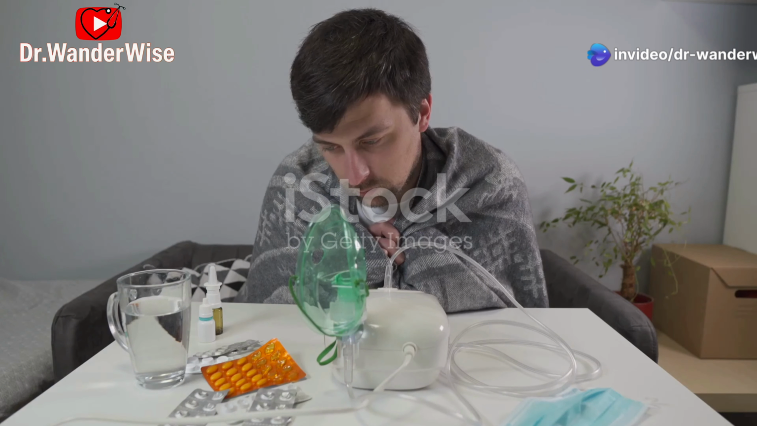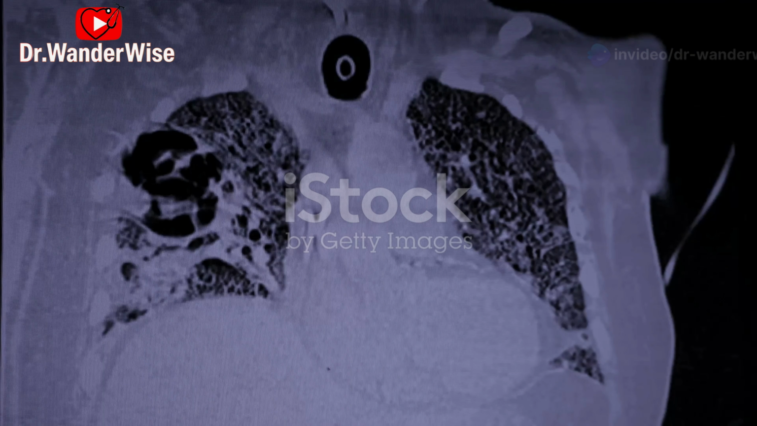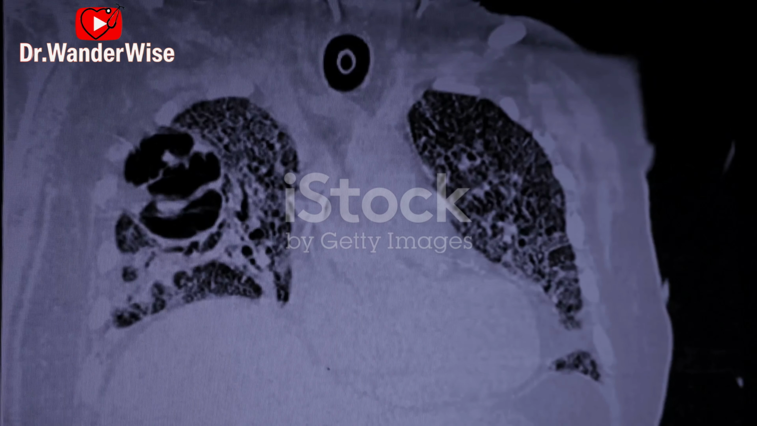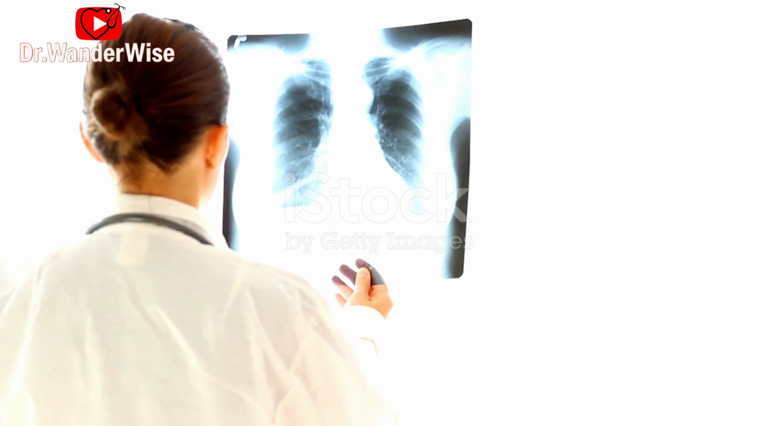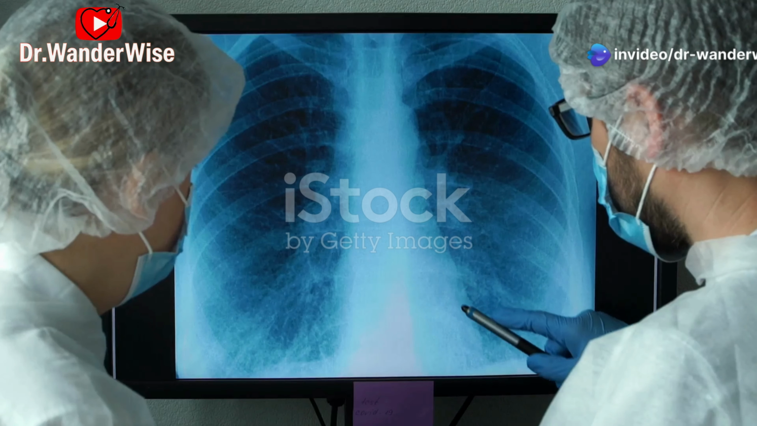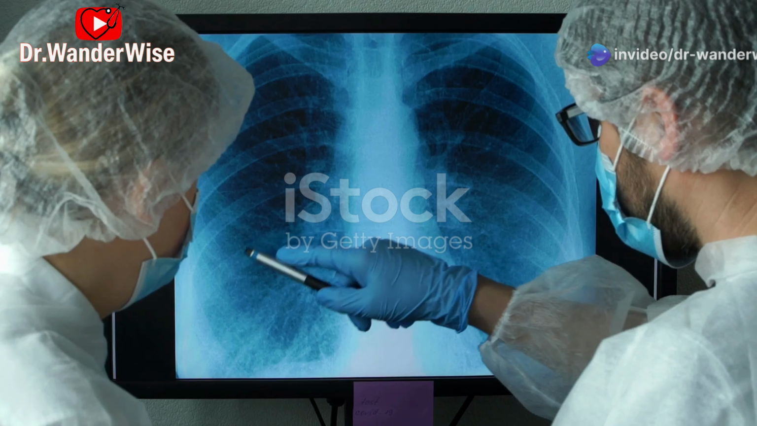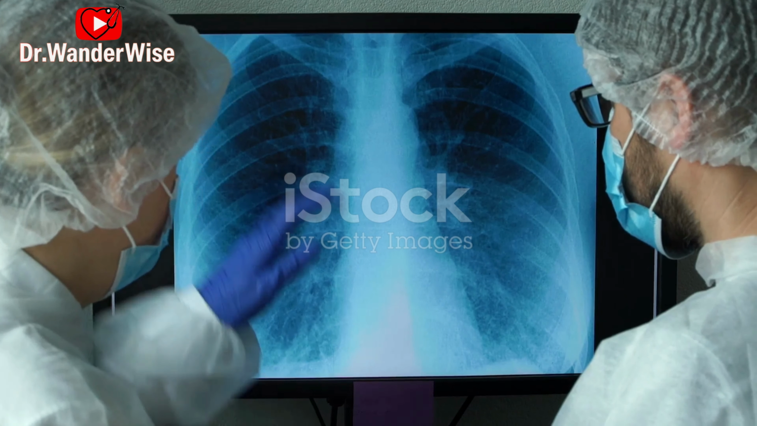Cystic fibrosis, a genetic disorder that affects the lungs and other organs, leading to the production of thick, sticky mucus that can clog the airways. Lung cancer. One of the most significant causes of cancer deaths, often linked to smoking tobacco. Tuberculosis, an infectious disease caused by bacteria that attack lung tissue and can spread to other parts of the body.